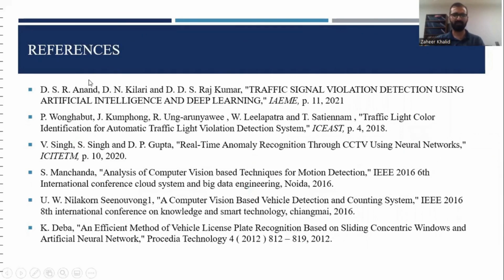These are some of the references we have used to learn and review some currently used technologies for vehicle detection, motion detection, and license plate recognition.